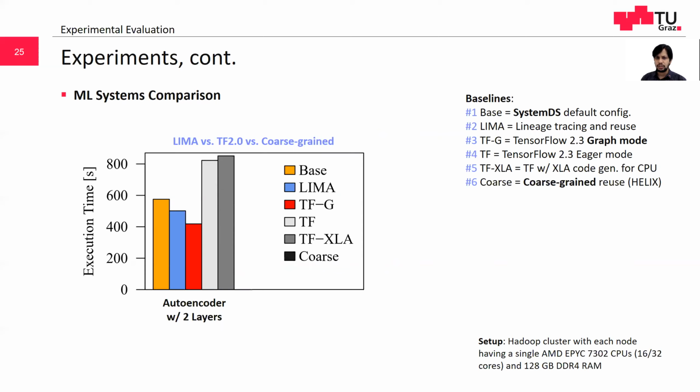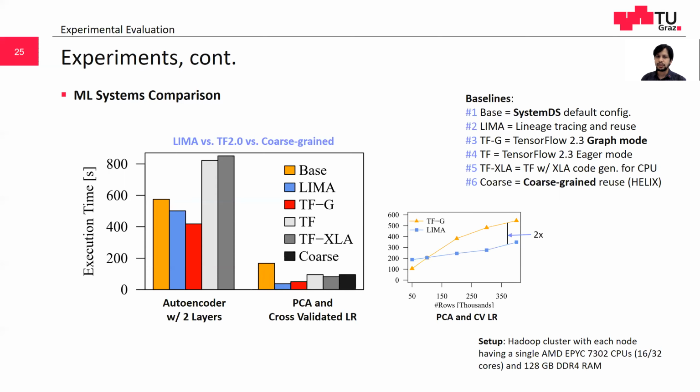Even though autoencoder has no reuse opportunities, Lemma performs 15% better over default SystemDS by reusing batch-wise pre-processing. TensorFlow, being a specialized system for mini-batch training, performs slightly better than Lemma in graph mode, whereas eager mode is substantially slower. Our implementation here allows TensorFlow to build a single graph, which also allows a form of reuse.